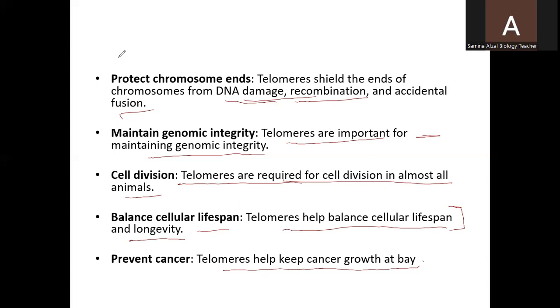Uncontrolled cell division can also be prevented, and as a result of uncontrolled production of cells, cancer can be caused. So all these are the different points which show the importance, or the role, of these telomeres.